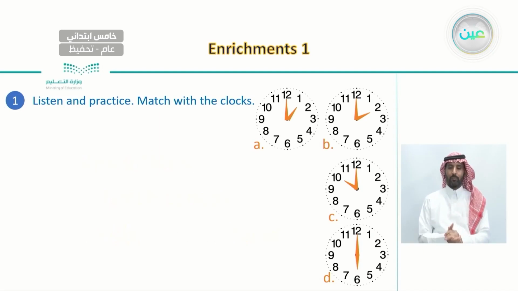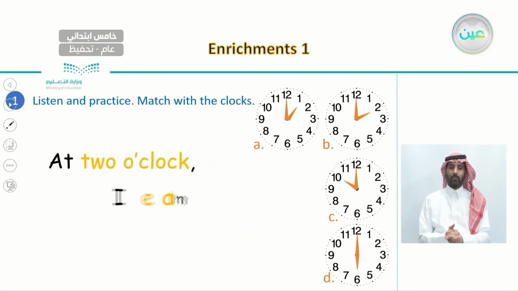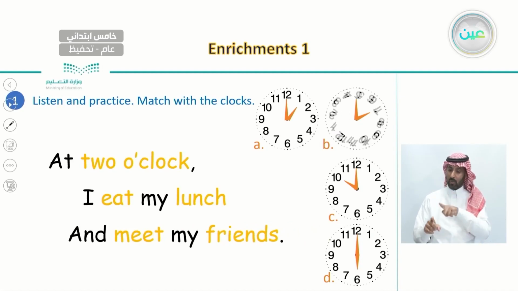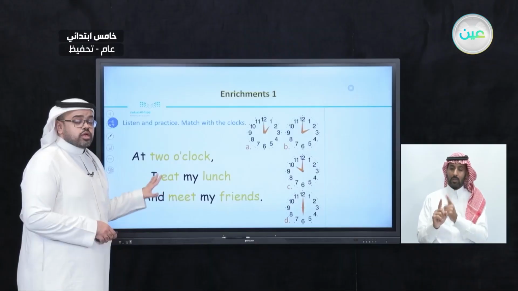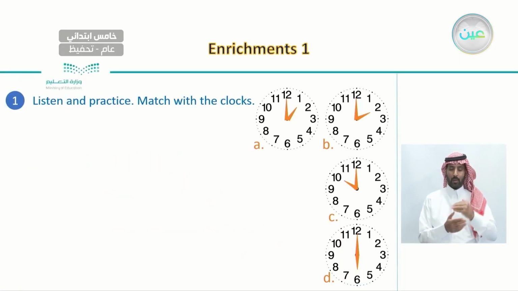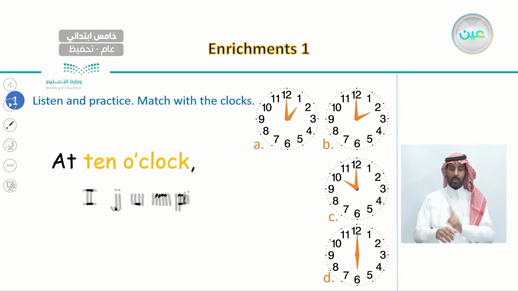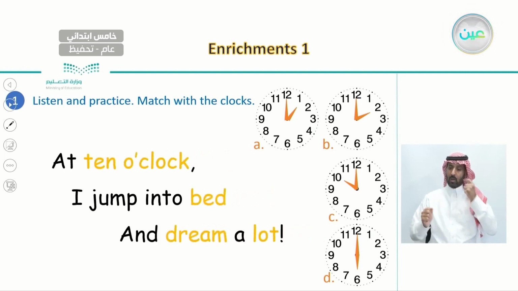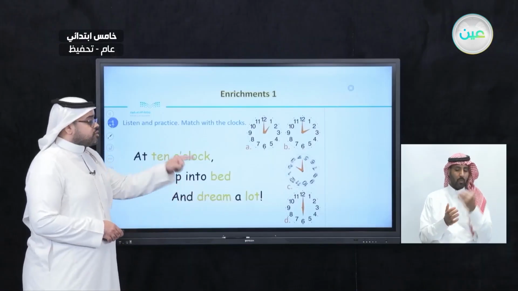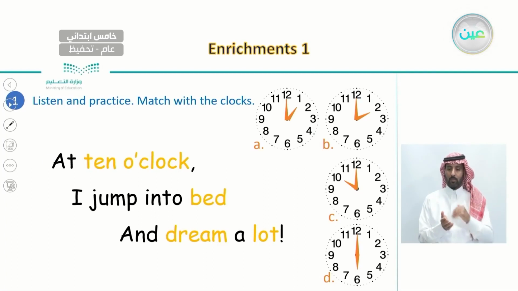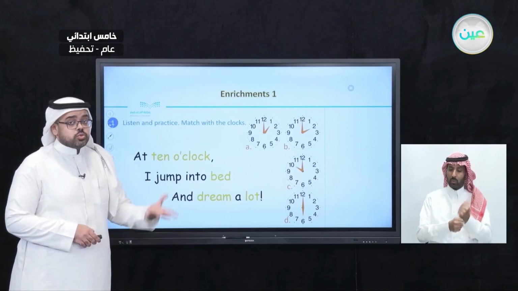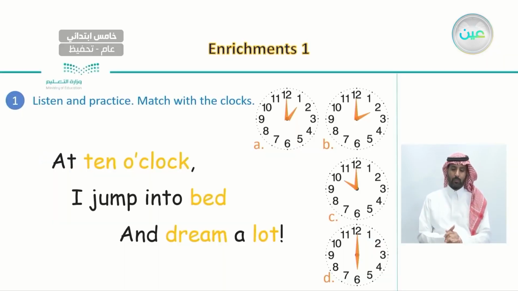Now let us move on to the third one. At 2 o'clock, I eat my lunch and meet my friends. Which one of these can we choose as the clock? It is number B. And the last one is, at 10 o'clock, I jump into bed and dream a lot. Which one of these is 10 o'clock? It is, of course, number C. So it's very important that we not only know times, but also know the actions that we usually do at different times.